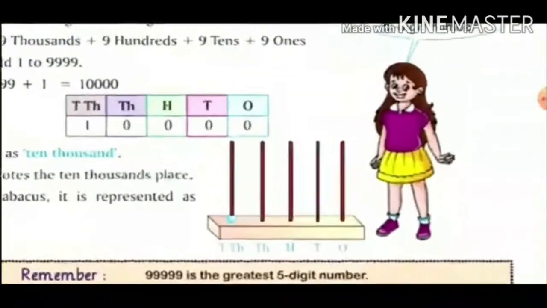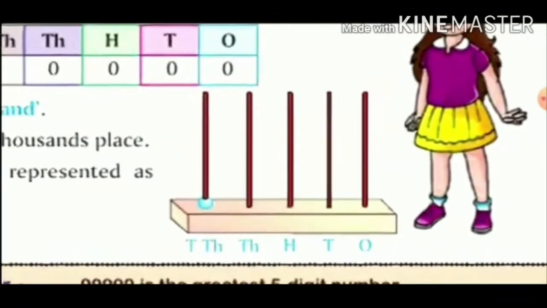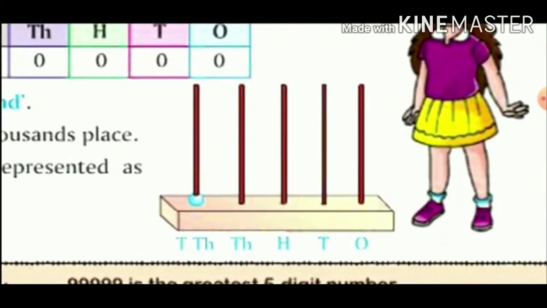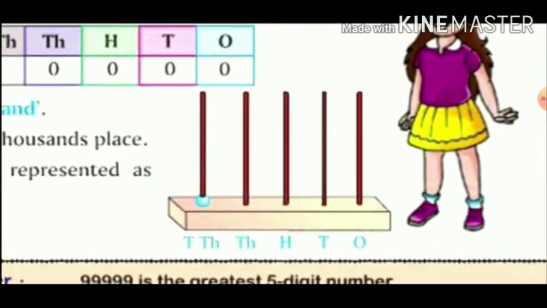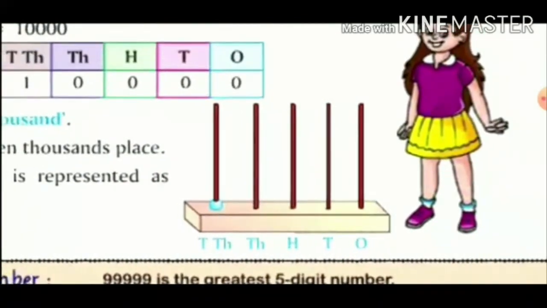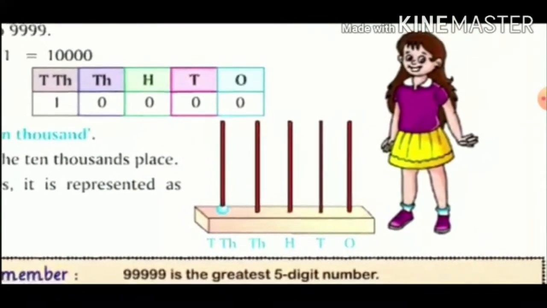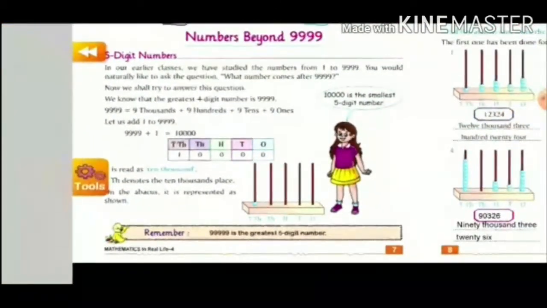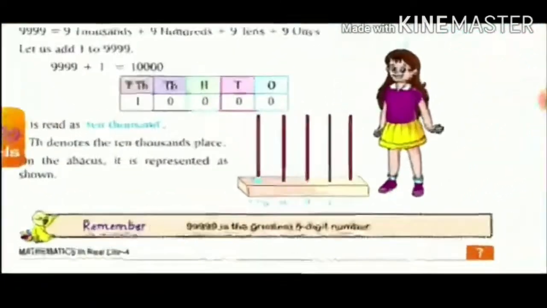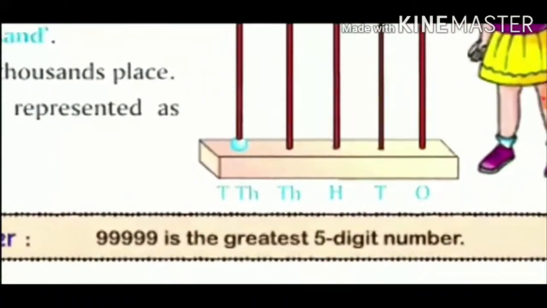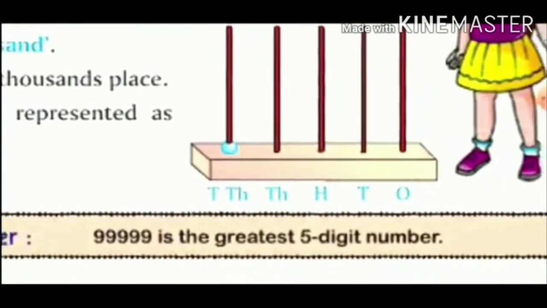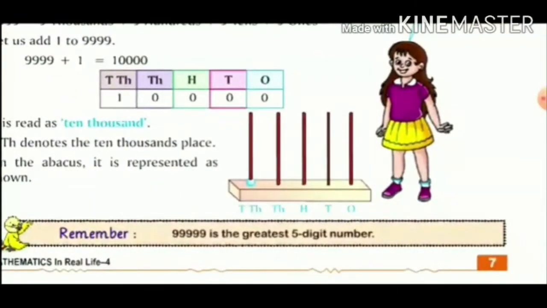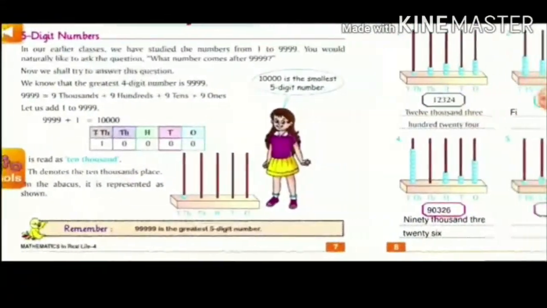Do we have any beads in 4 poles? No. The fifth one is having 1 bead. If there are no beads, then we are going to consider them as zeros. So in the 10,000 place we are having only one bead, so it is read as 10,000. One bead is equal to one.